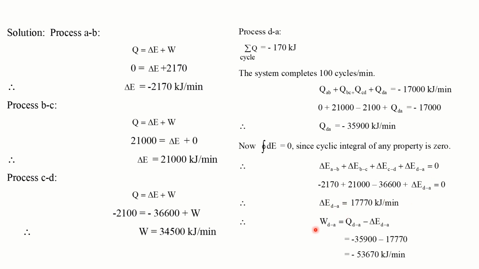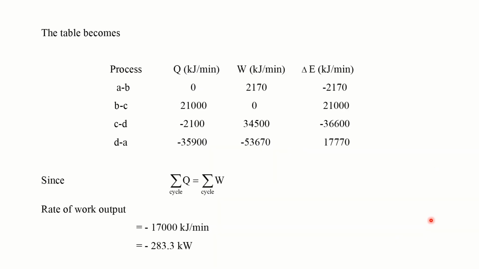Now for the process D to A, from this equation I can calculate W. That's how I can complete the cycle. I can complete the table. So this is how the table is. Now, you know that cyclic integral or sigma Q is equal to sigma W for a cycle. Q value is known to you, so also the work value is known.